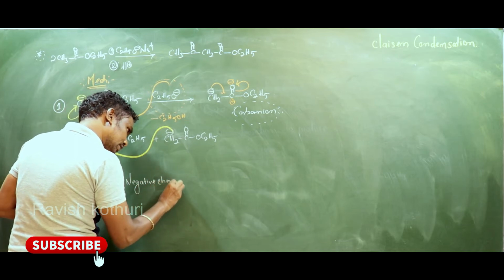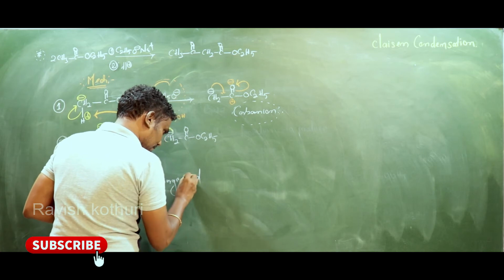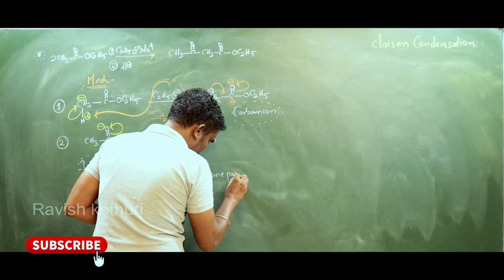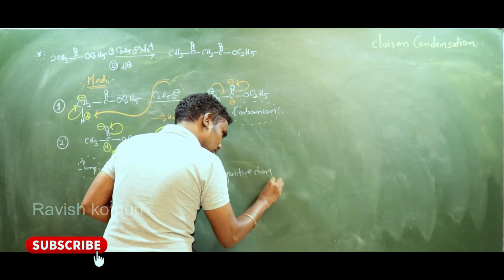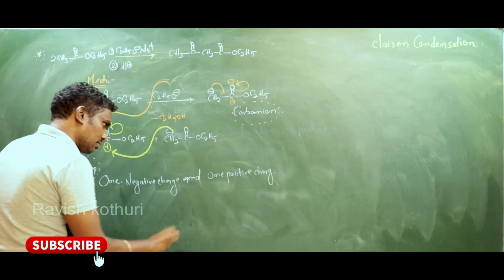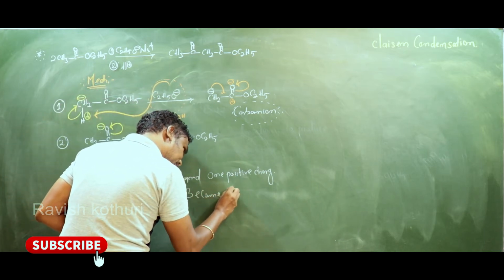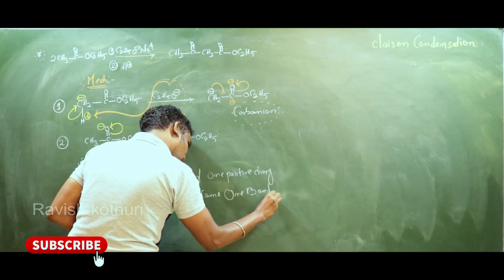One negative charge and one positive charge becomes one bond.